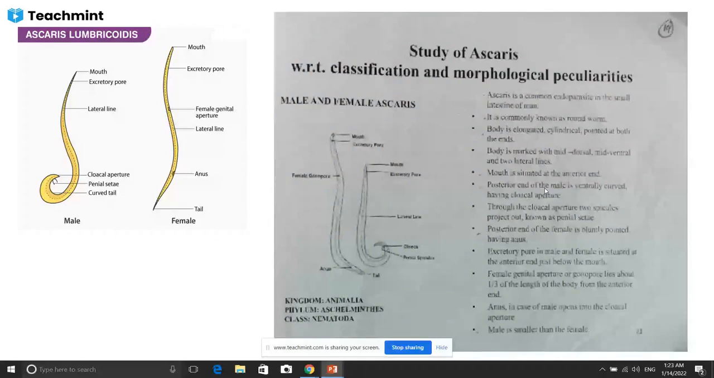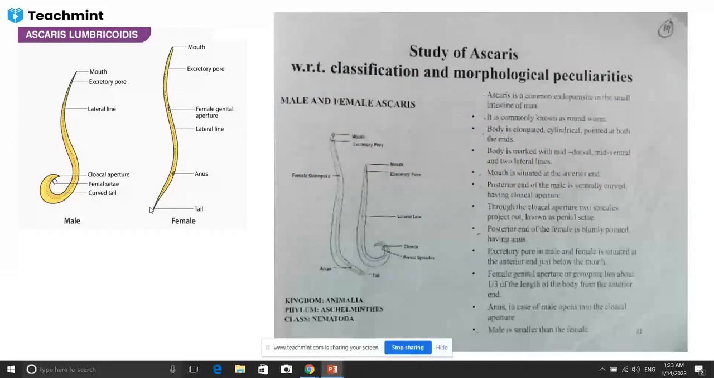When you look at this diagram, here there is a cloacal aperture, and this posterior end is curved. In addition to the cloacal aperture, two spicules project out, known as penial setae. Here there are the penial setae. So these are the two spicules present. It is called penial setae. Then the posterior end of the female is bluntly pointed, having an anus. So when you look at the posterior end of the female, there is an anus. Here this is the anus, blunt end.